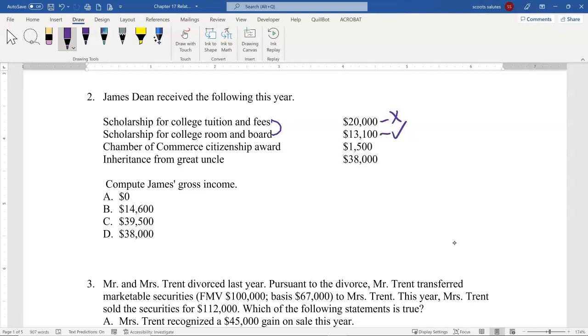So that's why you need to make sure where the scholarship money is going to. Then you have the Chamber of Commerce Citizenship Award. Right, that is included. However, the inheritance, that is not going to be included. If there is anything to be paid related to the estate, that would be an estate tax return, not on the individual of the person who is inheriting it. Right, so we have two things here, right? The scholarship for the room and board of $13,100 and the Chamber of Commerce Citizenship Award of $1,500. So those come up to B, which is $14,600.